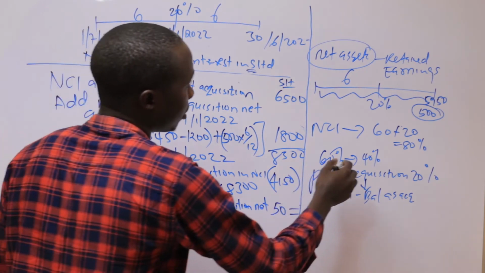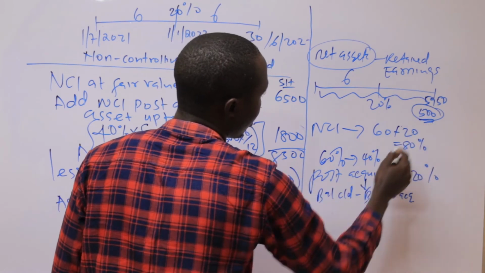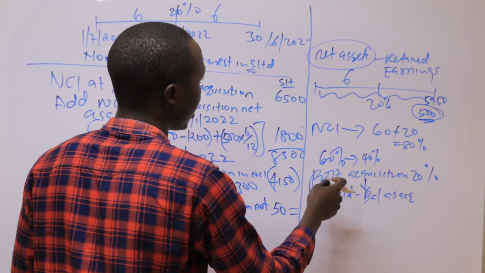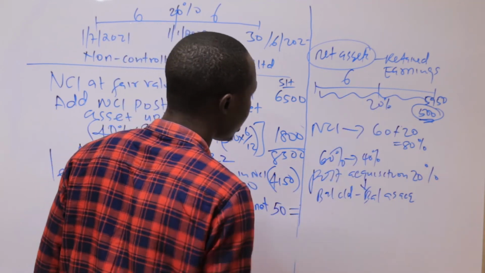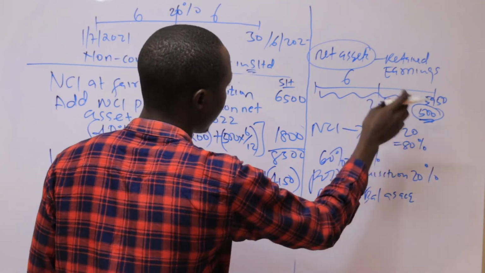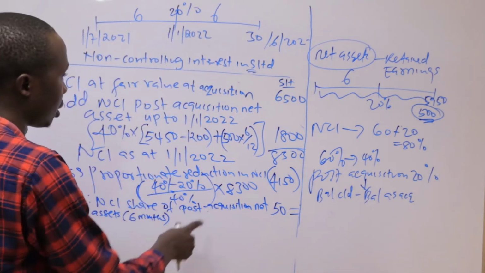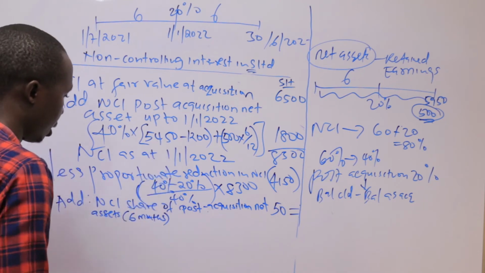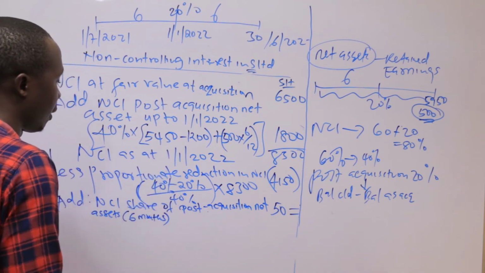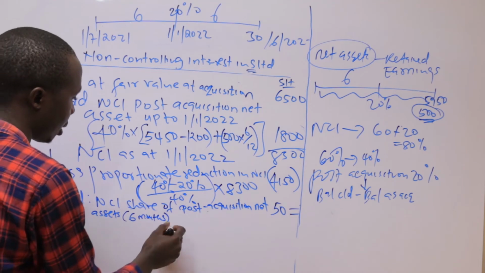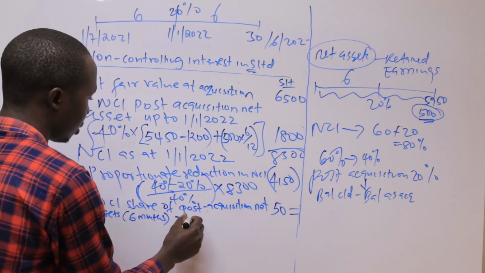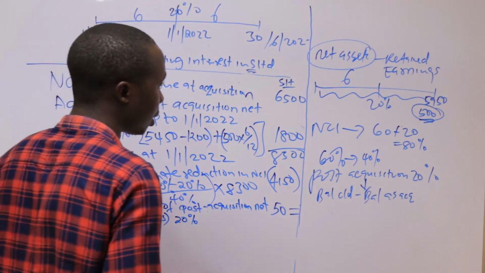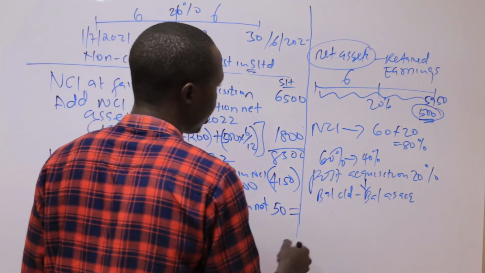Remember that this 500 was accruing for the entire year, and it arose after the acquisition of the extra 20%. We considered the first 6 months plus the other retained earnings. Now I need to consider the 500 again for the last 6 months, so I have to say 20%, because this 20% arises from the NCI which reduced.